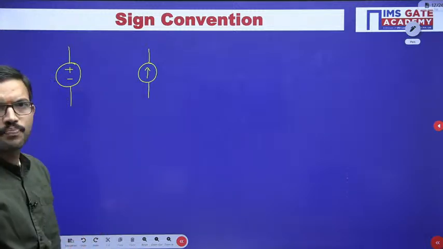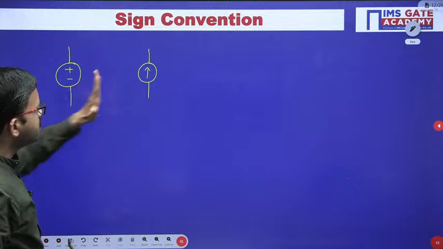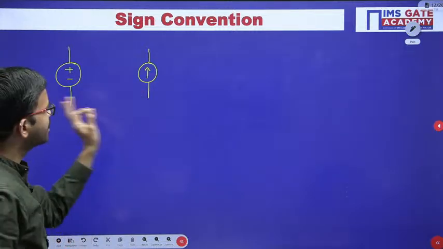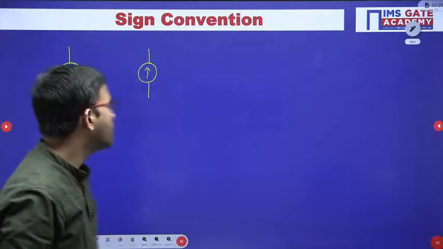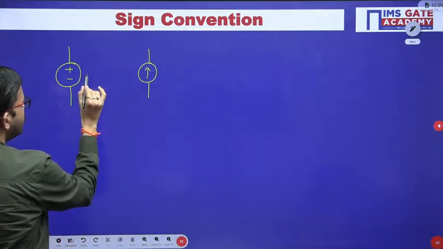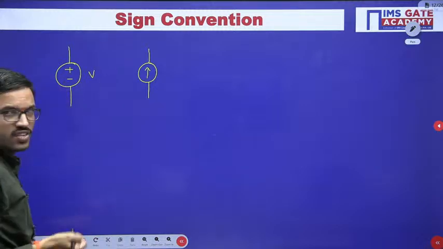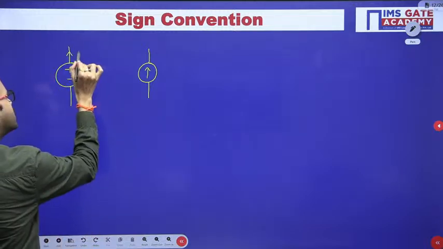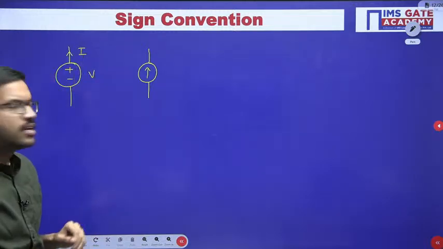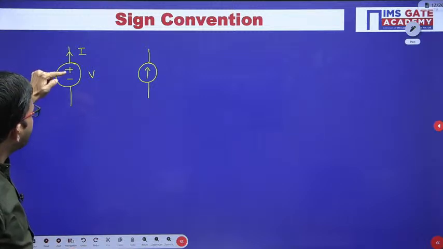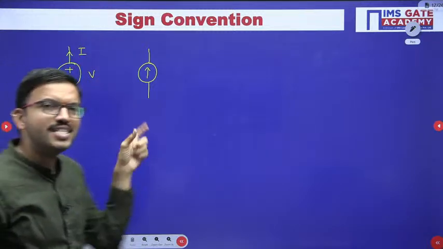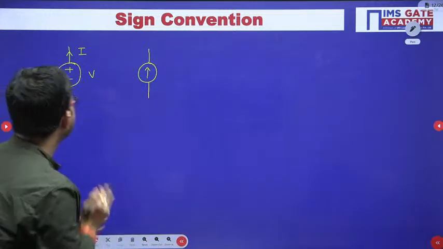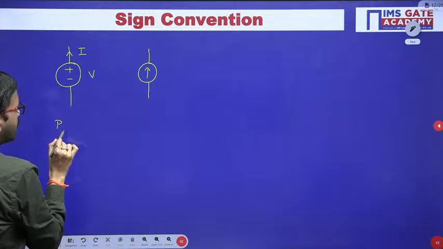Here plus minus polarities are there, here an arrow symbol is there, and I have represented them in a circle. Whenever a circle is there, it indicates an independent source. Now in general, say the voltage source value is V, and the current is flowing in this branch like this. That means from the positive terminal current leaves. If it is like that, then only that particular element is delivering the power. So in this case, the amount of power delivered